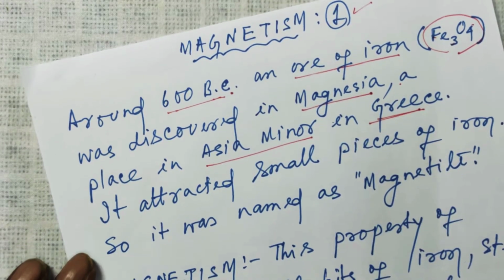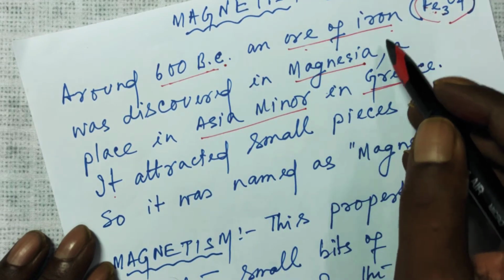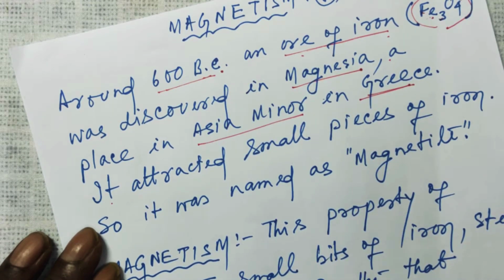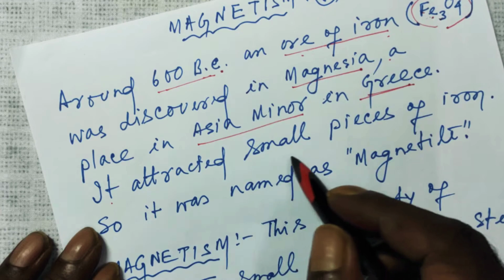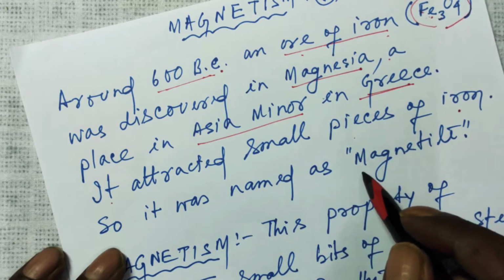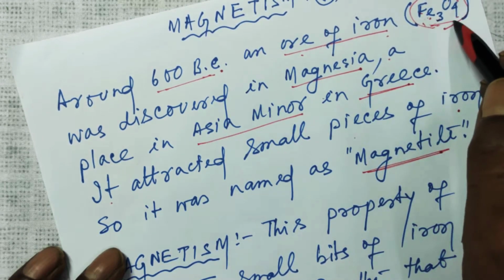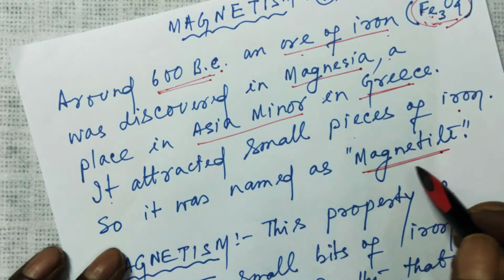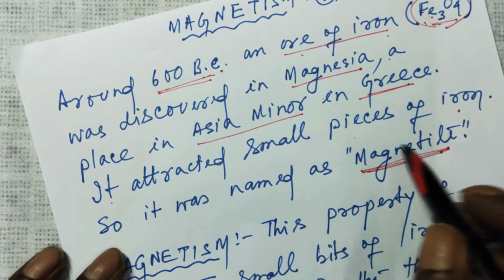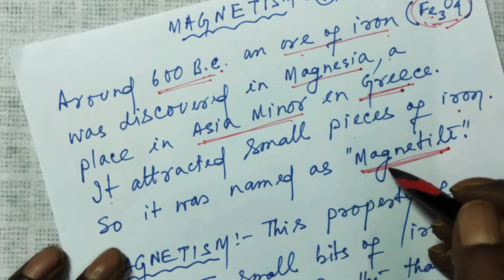This piece of ore of iron, which was naturally occurring, attracted small pieces of iron, and it was named as magnetite. So what you have to remember is Fe3O4, 600 BC. It was called magnetite. No need to remember the place name. This is for your general knowledge only.